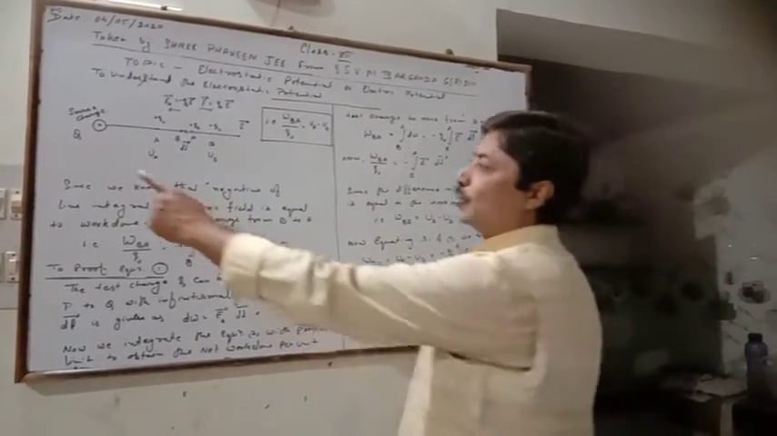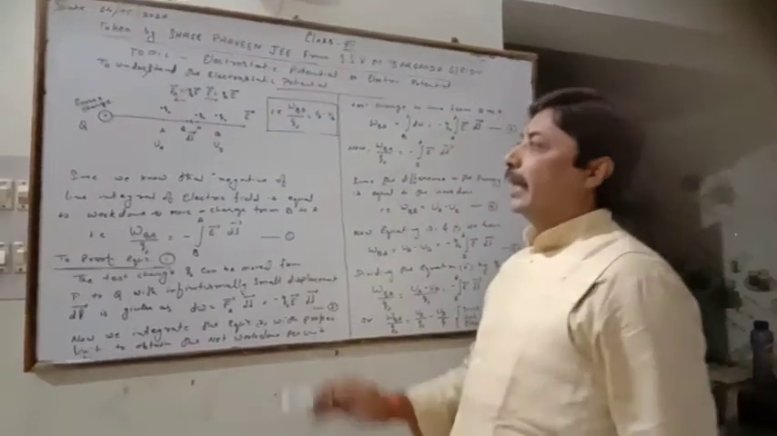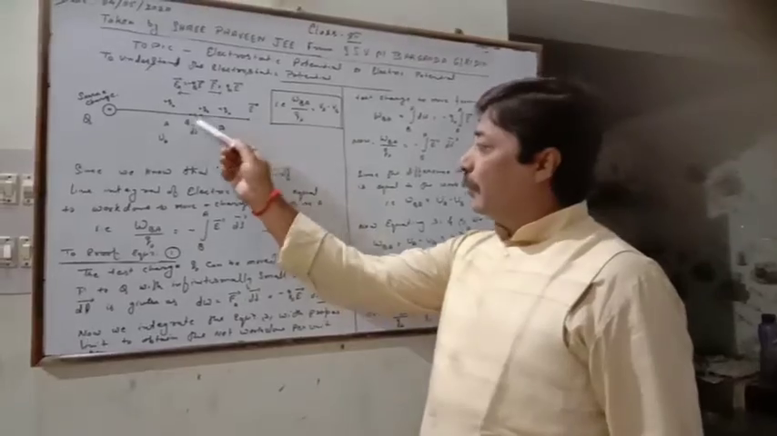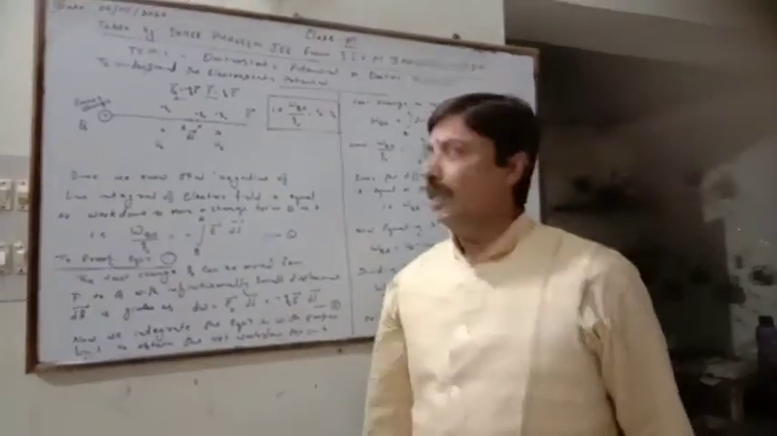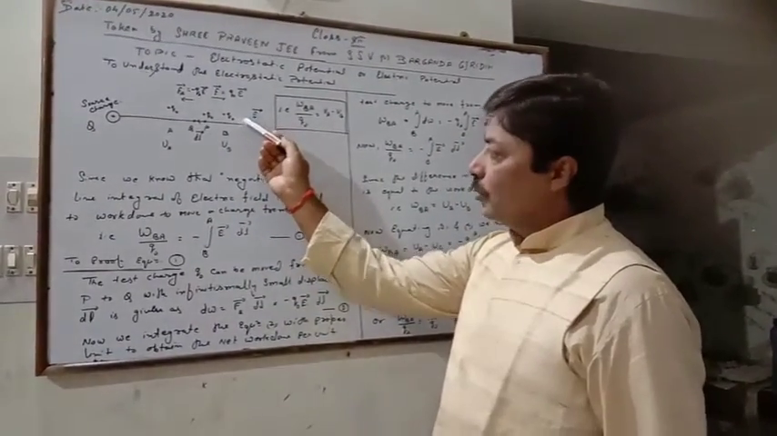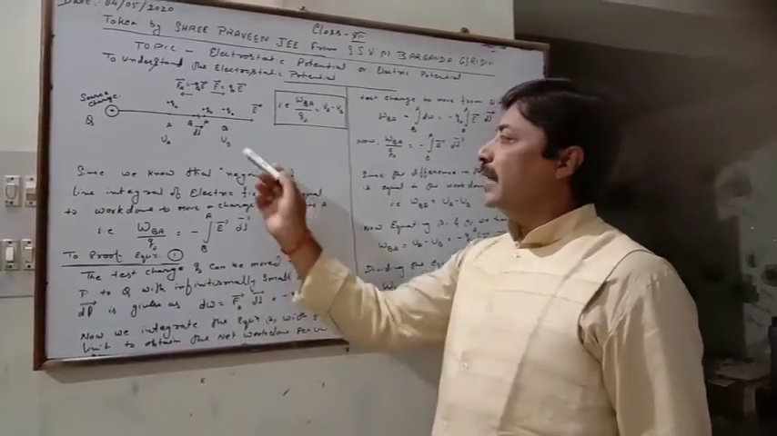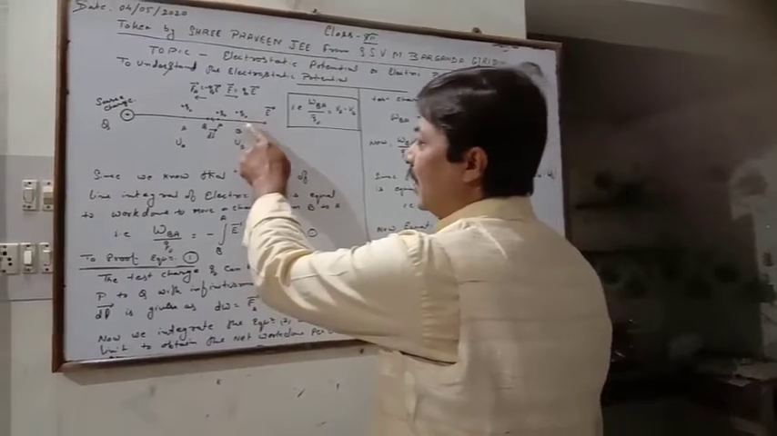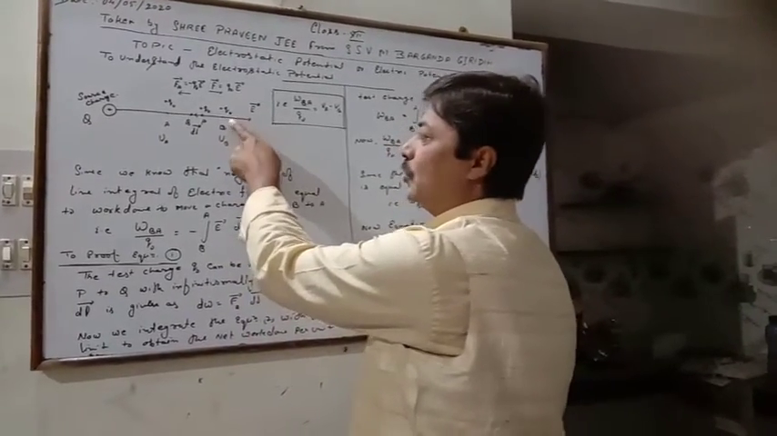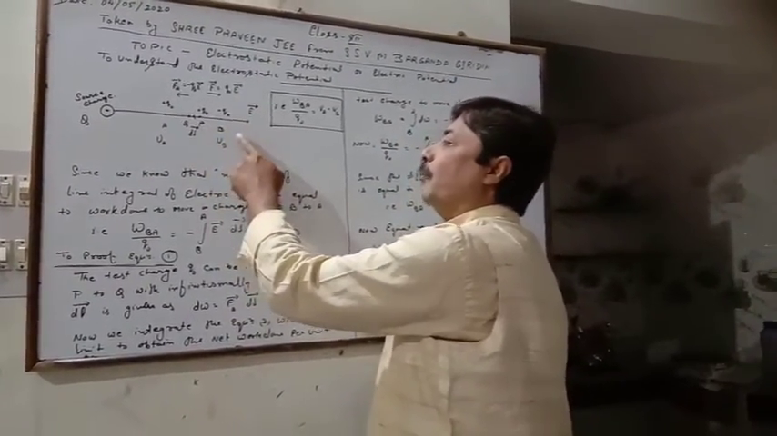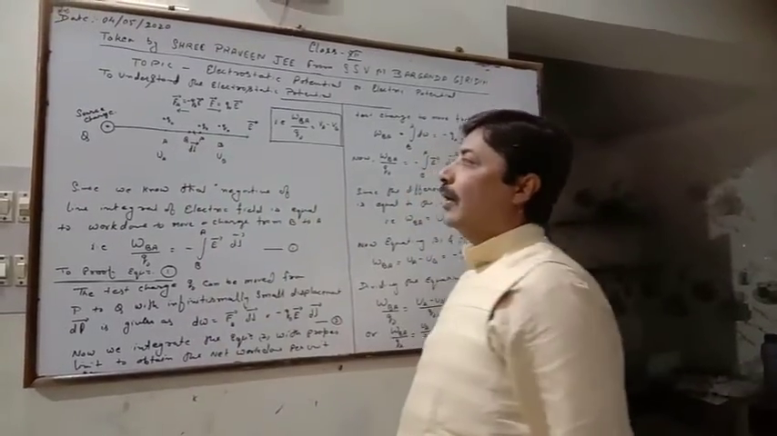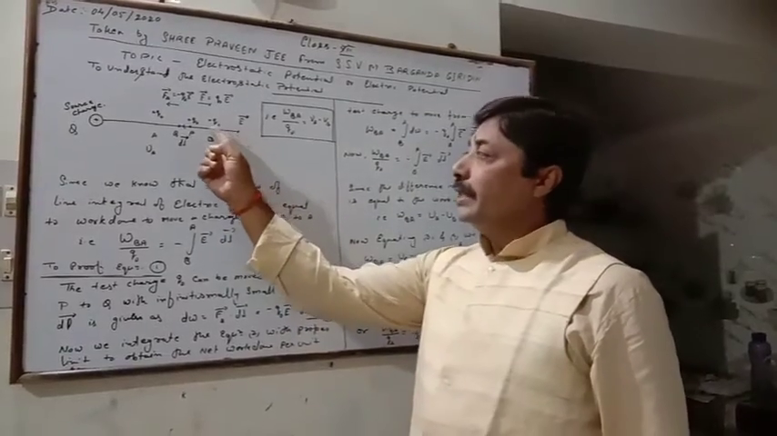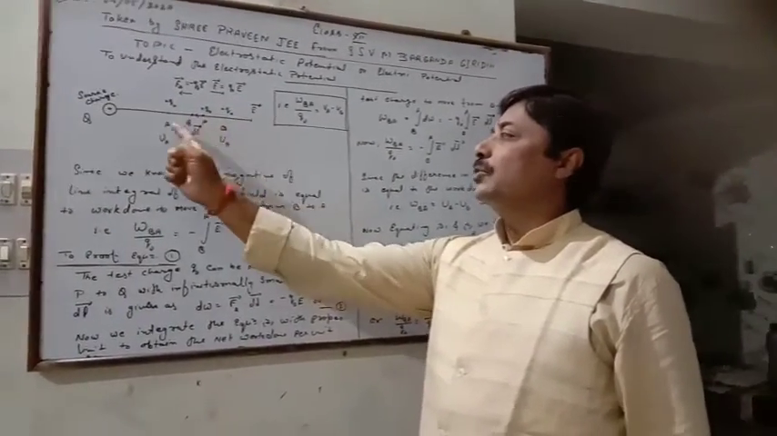Now, we consider the source charge Q, and a test charge placed at point A has the energy UA, and the charge plus Q at point B has the energy UB. Now suppose the test charge Q naught, a vanishingly small test charge, is moved from point B to point A. In that case there is work done, the work done to move the test charge from B to A.